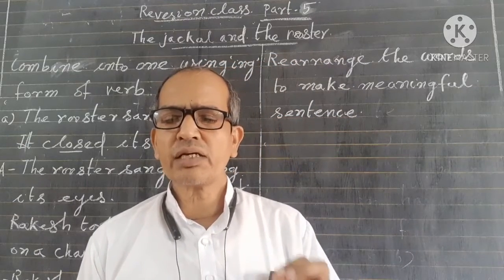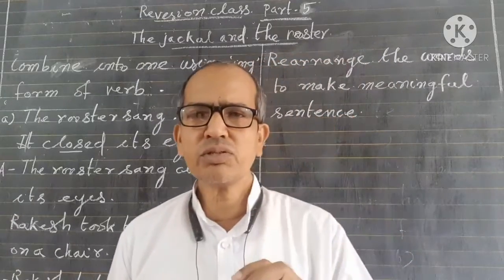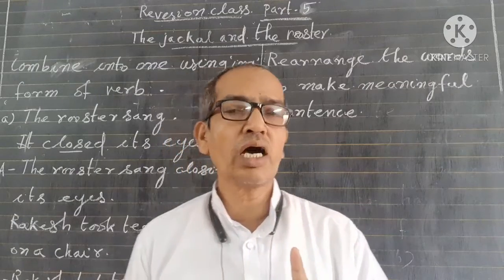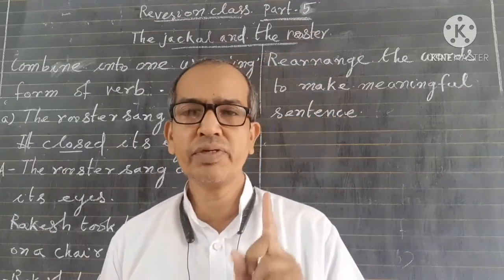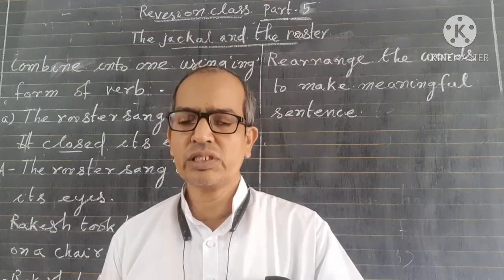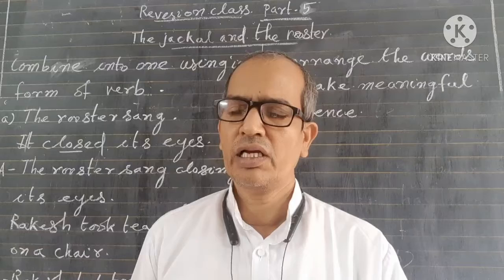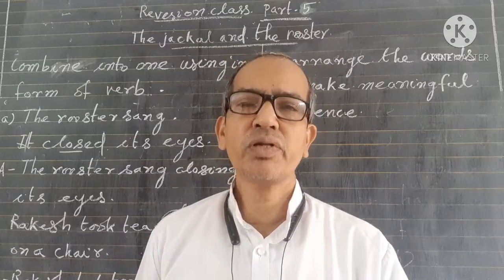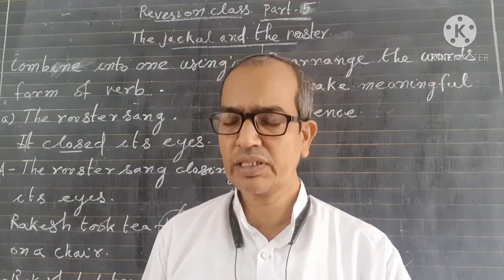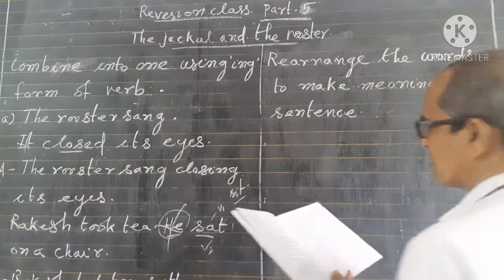We have been given a jumble of words and we have to rearrange them as a sentence according to the symbol at the end of the sentence. If it is a question mark, we will write it as a question. If it is an exclamation mark, we have to arrange it like that. And if it is a full stop, we have to write the positive or affirmative sentence. Okay? Now children, we will take some examples.